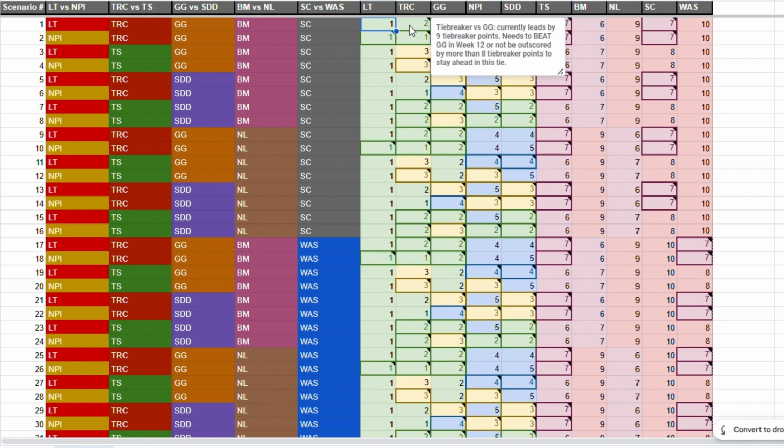the red carpets having 9 tiebreaker points, that means the red carpets would need to either score more than Gumpy Glizzies or not be outscored by more than 8 tiebreaker points to put 8 teams between them. So in this specific scenario, actually, Gumpy Glizzies would need to be the highest scoring team of the week, and the red carpets would need to be the lowest scoring team of the week. And then they would tie on tiebreaker points.